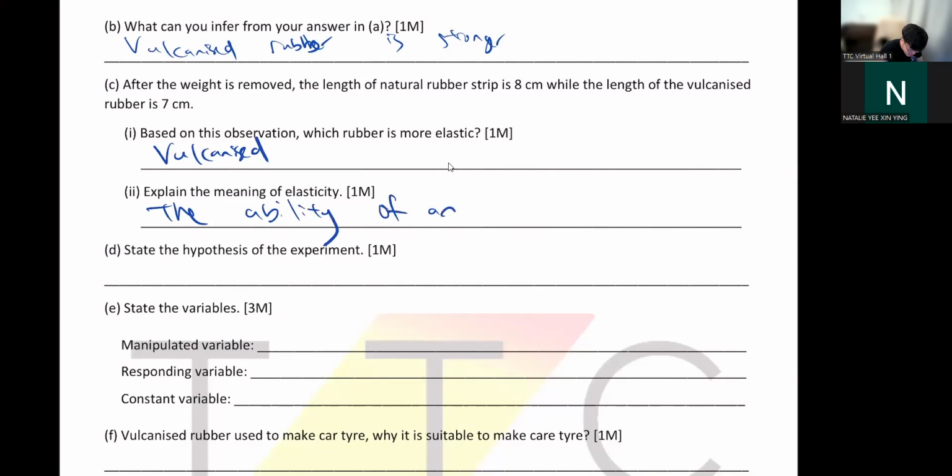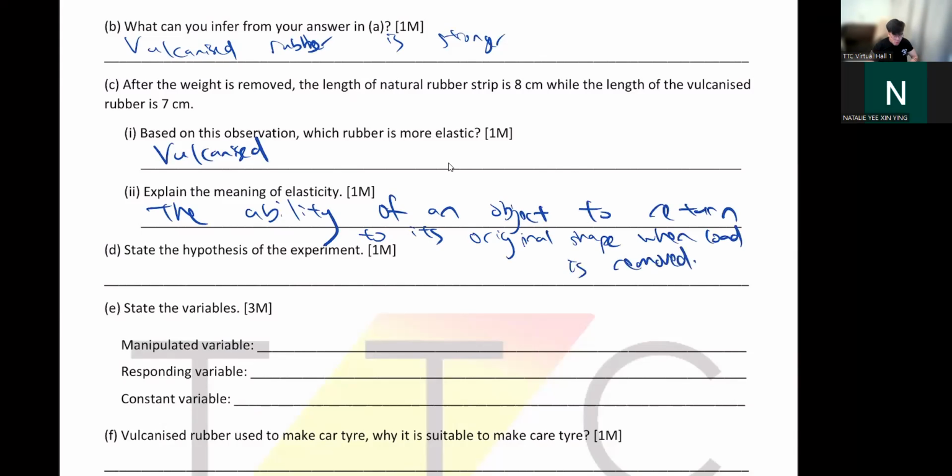The ability of an object to return to its original shape when the load is removed. That's a long answer. That means you take off the load, and it can bounce back to the original shape. That's the meaning of elastic.